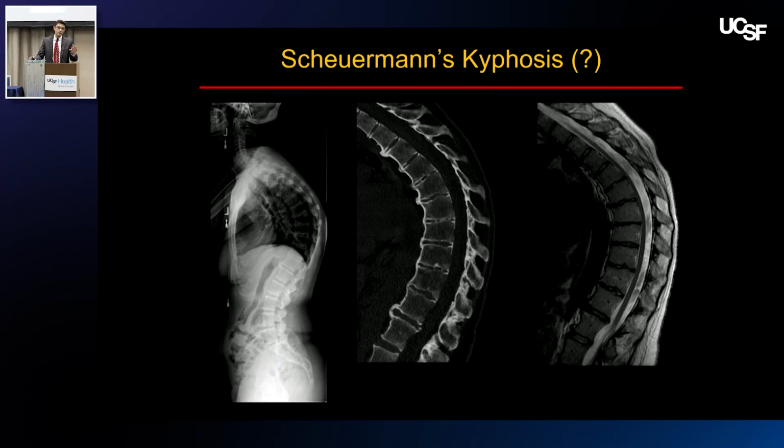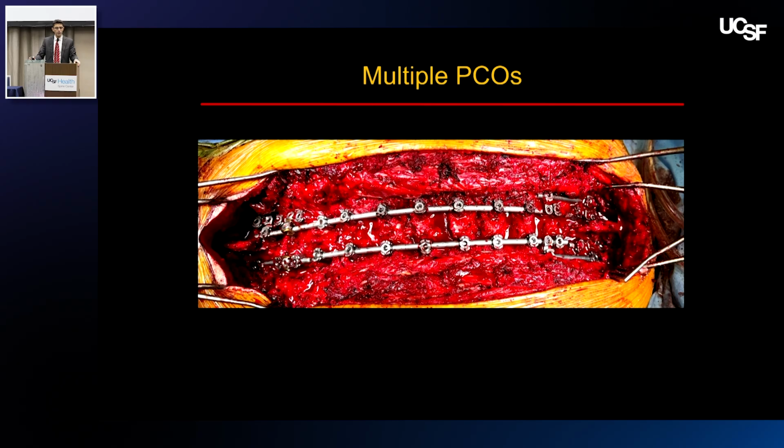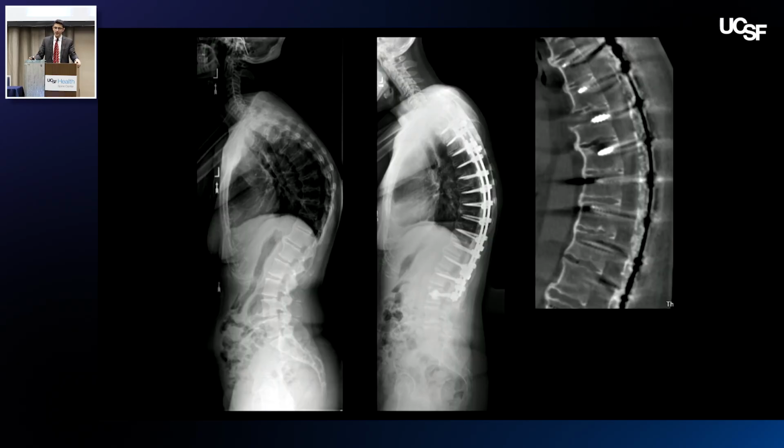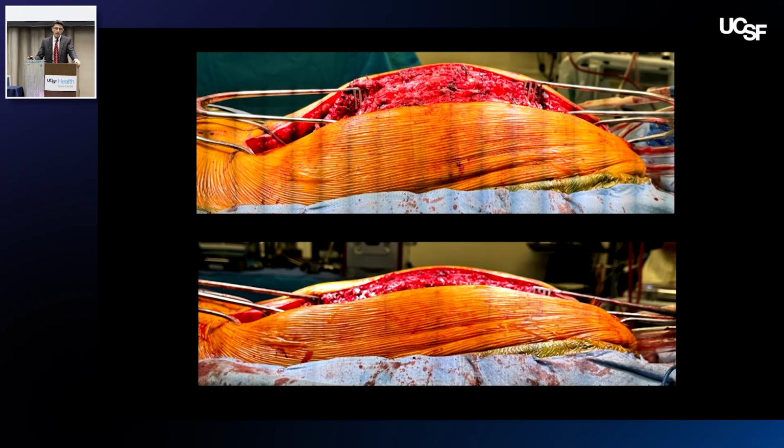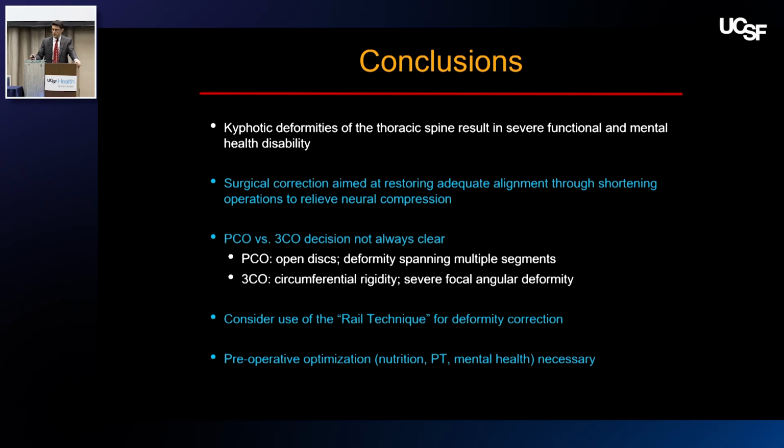So we thought, well, maybe we'll do a 3-column osteotomy, and we had planned for that. But we did multiple PCOs, decompressed it, and then we used a very rigid rod, cantilevered, and during the operation we heard a couple snaps, and the position looked better. And we got an intraoperative CT scan, and we found that we actually had created osteoclasis through a couple levels, and that was, again, a traditional Smith-Petersen osteotomy, opening the anterior column. Didn't have to do the 3-column osteotomy, and overall she improved clinically. Sorry, some of the x-rays didn't show up.